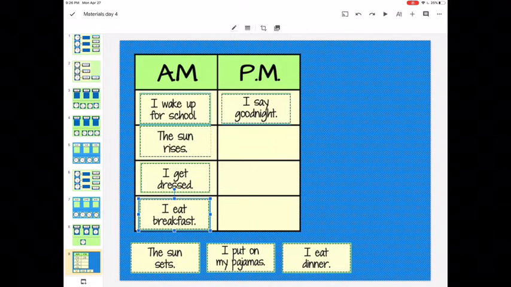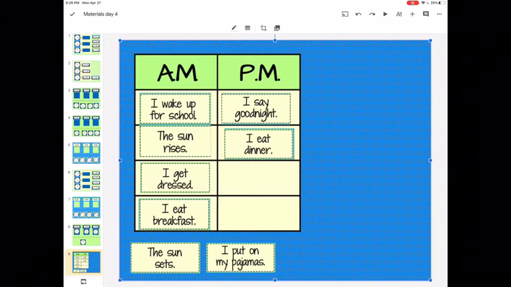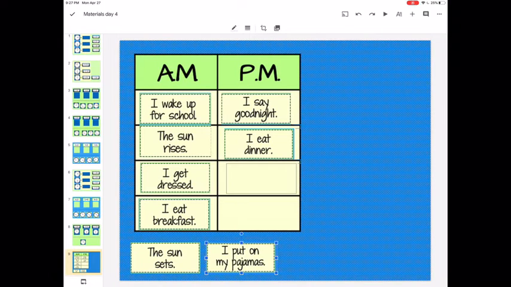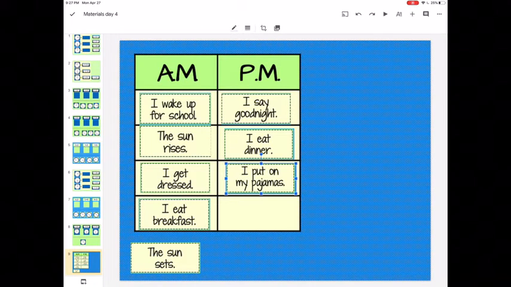Next one, I eat dinner. If we eat breakfast in the AM, then we would have to eat dinner in the PM. Next one, I put on my pajamas. Well, if you go to bed, if you say goodnight during PM, you would have to have your PJs on, right? So that would be AM or PM. Last one, the sun sets. If the sun rises in the AM, then the sunset has to be in the PM.